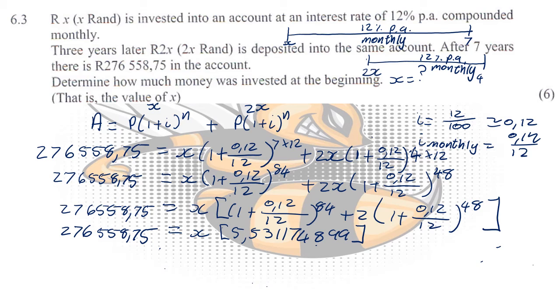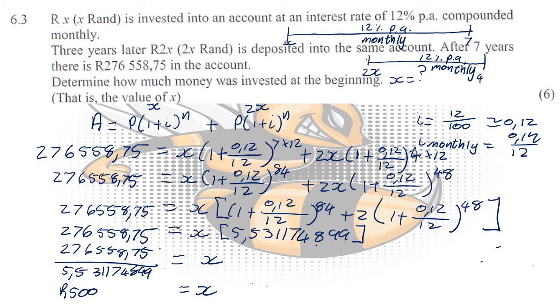276,558.75. From there we divide on both sides by the 5.531174899 to get the value of X. And therefore X would then just be equal to 50,001 Rand. Okay, so in this case you just needed to put your timeline together and then sort it out from there on.